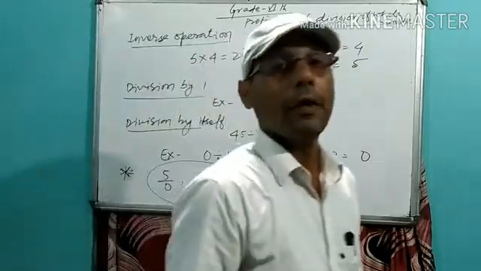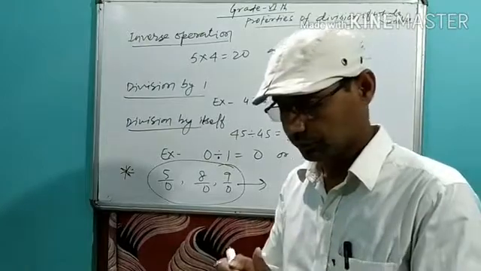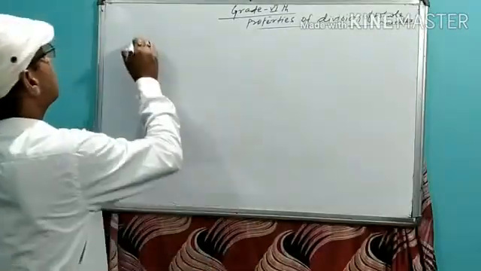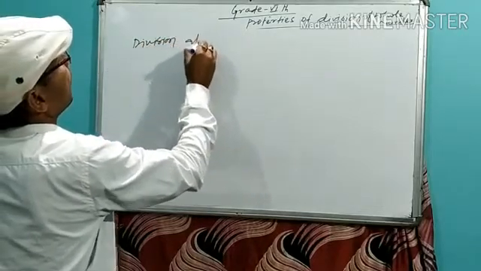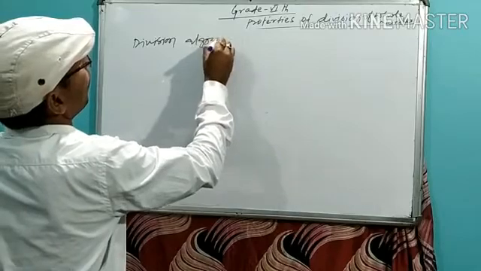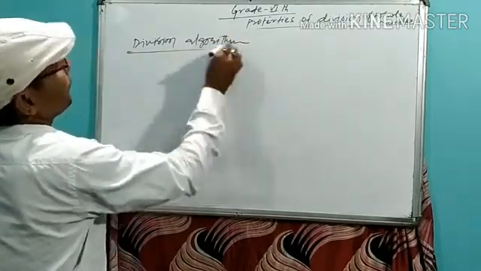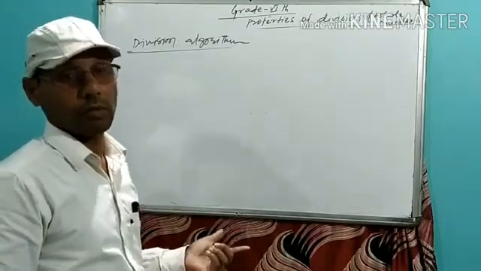Okay. Next, I have to erase the blackboard. Division algorithm. Try to understand by the example.